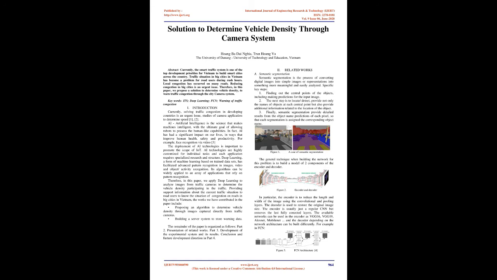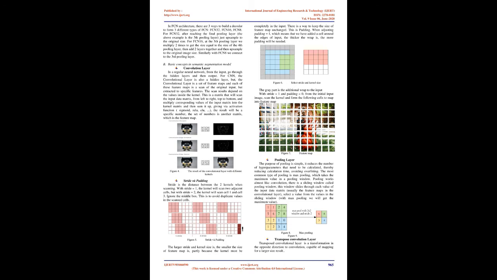The works we have contributed in the paper include: proposing an algorithm to determine vehicle density through images captured directly from traffic cameras. Building a server system to store warning data. The remainder of the paper is organized as follows: Part 2, presentation of related works. Part 3, development of the experimental system and its results. Conclusion and future development direction in Part 4.